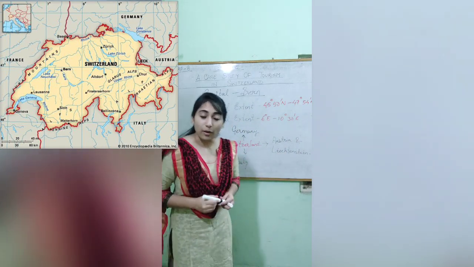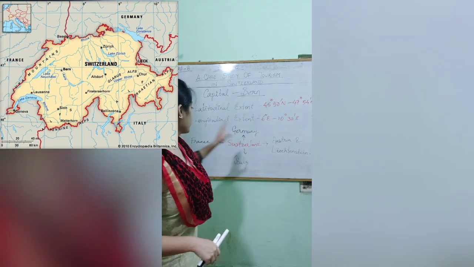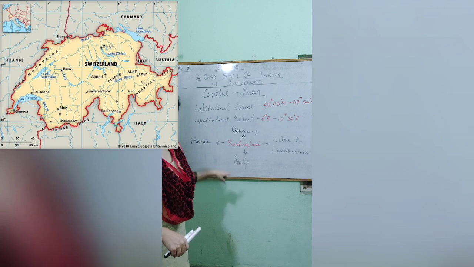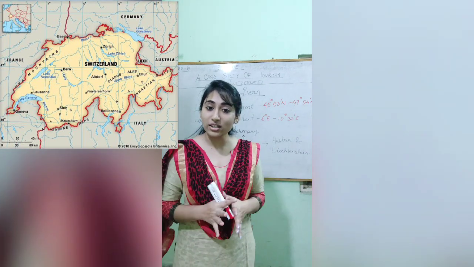Okay, so starting from the east, we have Austria and Liechtenstein, France in the west, Germany in the north, and Italy in the south. This clearly shows that Switzerland is a landlocked country.